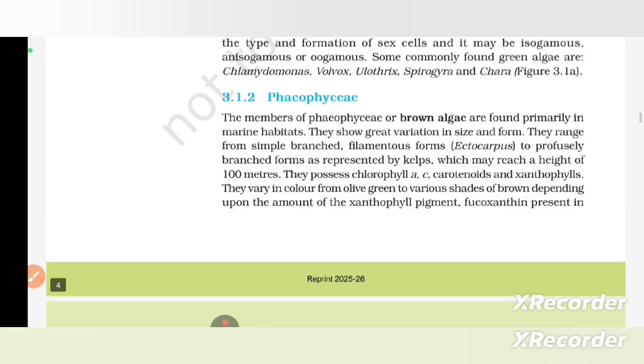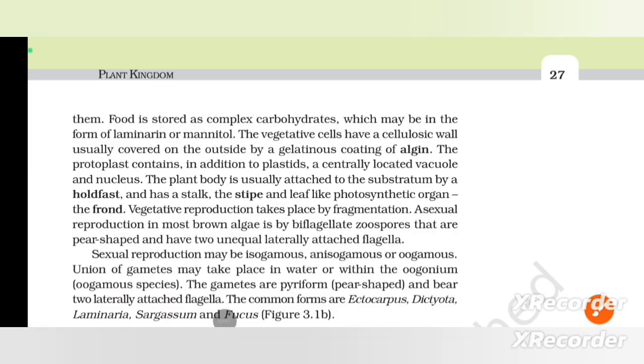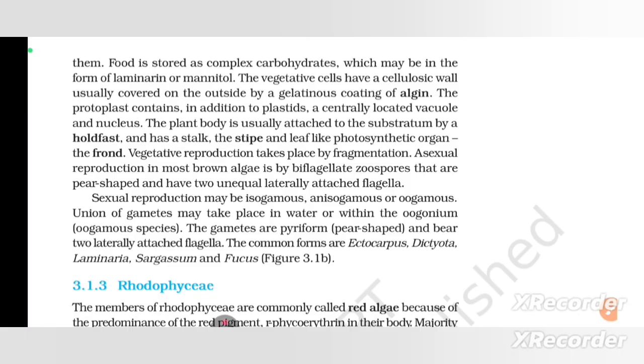Fucoxanthin is present, and food is stored as complex carbohydrate, which may be in the form of laminarin or mannitol. The vegetative cells have a cellulosic wall usually covered on the outside by a gelatinous coating of algin. The protoplast contains plastids, a centrally located vacuole, and a nucleus. The plant body is usually attached to the substratum by a holdfast, and has a stalk, the stipe, and the leaf-like photosynthetic organ, the frond.